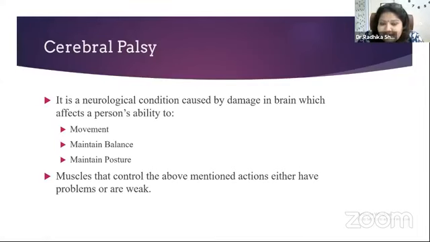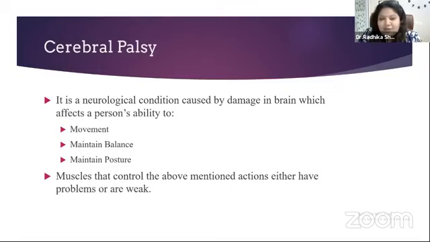person's ability to move, maintain balance, maintain posture. Now, cerebral palsy mainly affects the muscles that control the above mentioned activities. So these muscles mainly are either affected or they have problems in them. So today we would be focusing on the upper extremity problems faced by children with cerebral palsy.